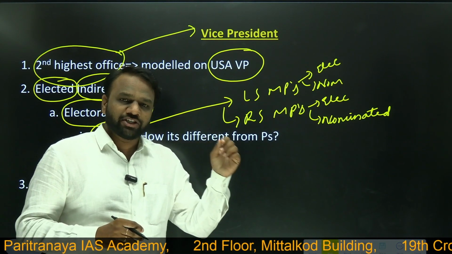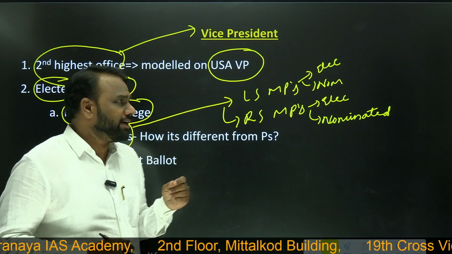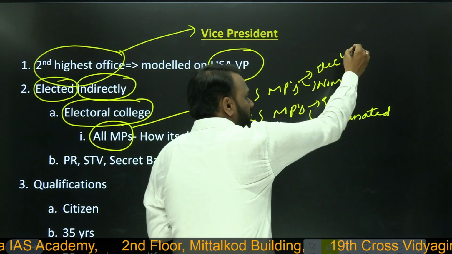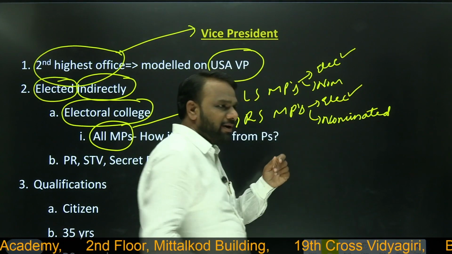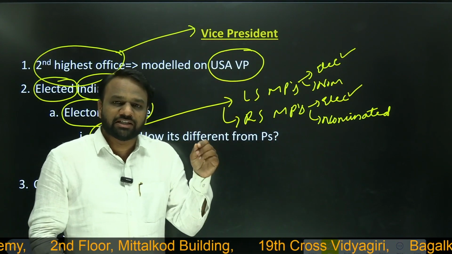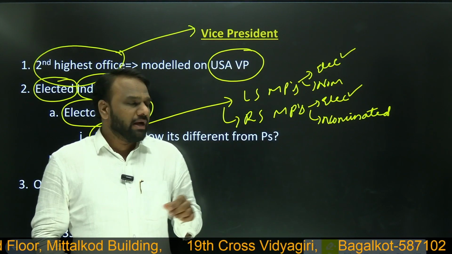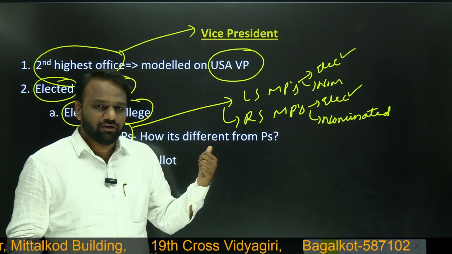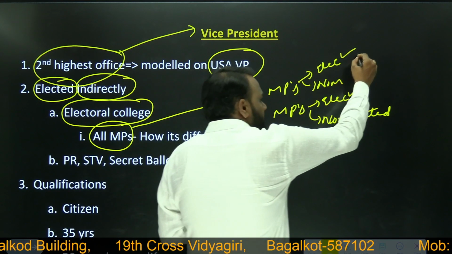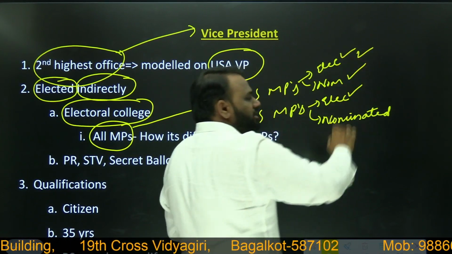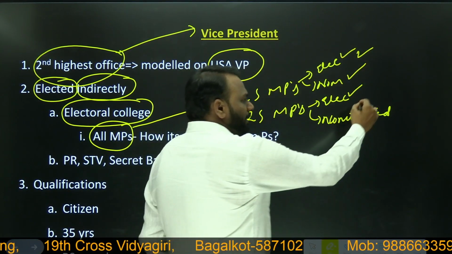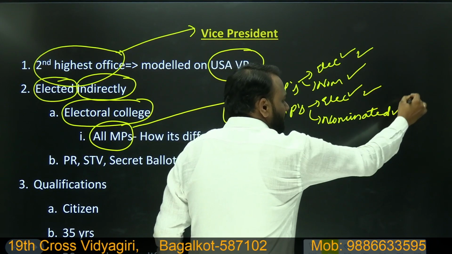When it comes to election of president, who will participate? Only the elected members of Lok Sabha, elected members of Rajya Sabha, and elected members of legislative assemblies of states and union territories of Delhi and Puducherry. But when it comes to vice president election, elected members will participate and also nominated members of Lok Sabha will participate. Similarly, elected members of Rajya Sabha and nominated members of Rajya Sabha.